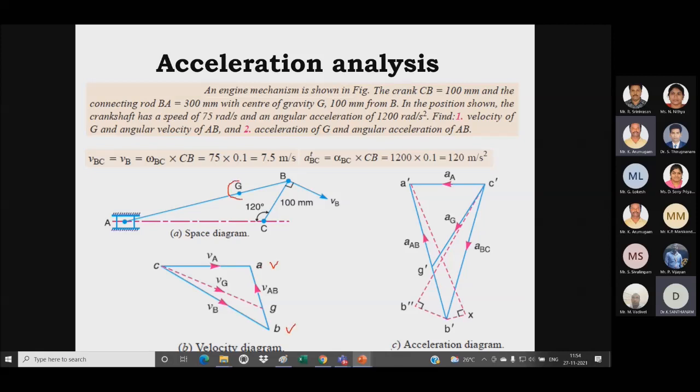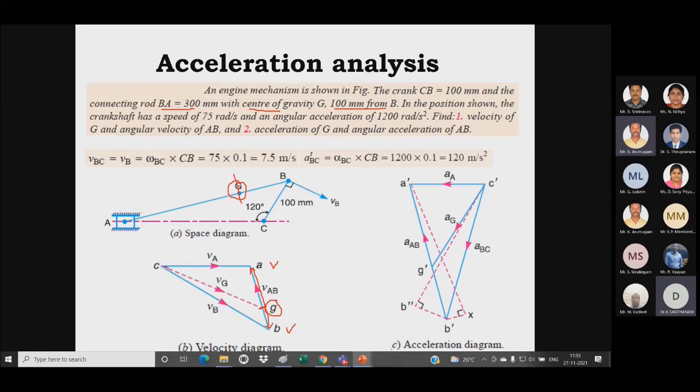So G is nothing but the center of gravity, which is 100 mm from B. So from this B, it is 100 mm. We know the distance of BA is 300. So this total distance is 300 mm, so BG is 1/3 of the distance. Similarly, we can locate the point G. We have to calculate the distance of AB and divide by 3, and it will give you the point G. So 1:3, like that we can locate the center of gravity G.